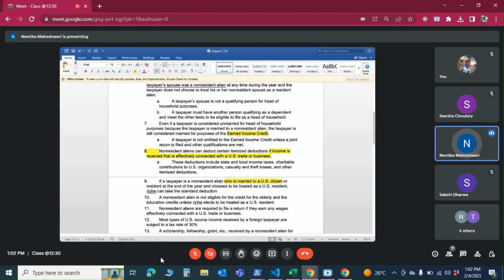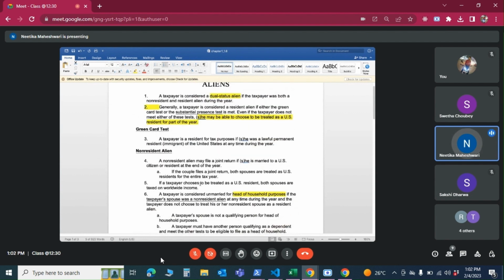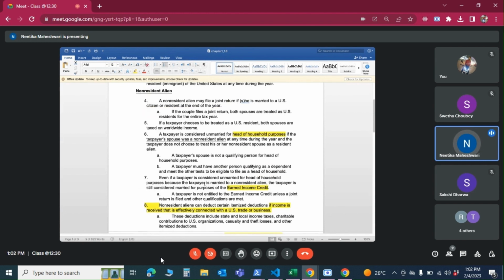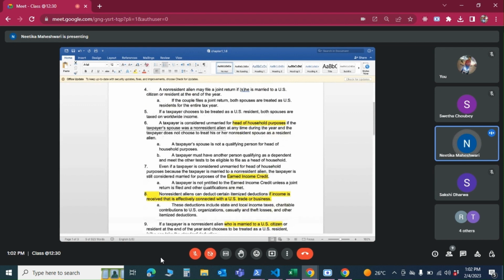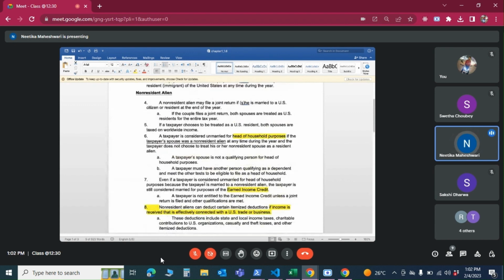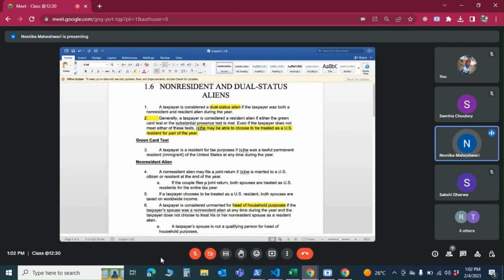So here, what is important, what is the takeaway from here is, when we come across a person who is half-year resident, half-year non-resident, the person could be single or married, or could have a dependent, we need to take a call on what is the best possible scenario when it comes to the taxes for that person. Because the US IRS is giving that flexibility that even if you are a non-resident, you can file as a resident.